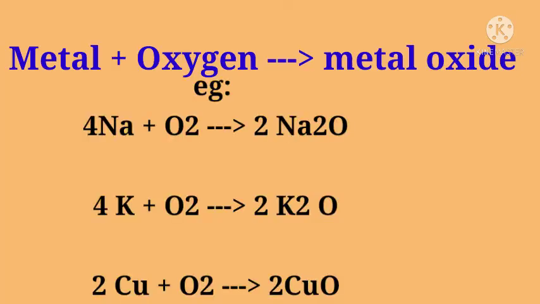So like this, metals also react with oxygen, forming metallic oxides. For example, we have already seen magnesium, a metal. When it reacts with oxygen, it forms magnesium oxide. Like that, sodium is another metal. When it reacts with oxygen, it forms sodium oxide. Then potassium, another metal, reacts with oxygen, forming potassium oxide. So all these metals react with oxygen and form their oxides. The general equation we can write is: metal plus oxygen gives metal oxide.